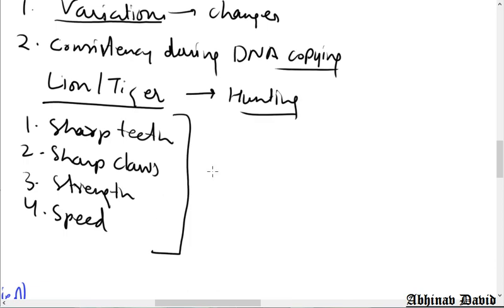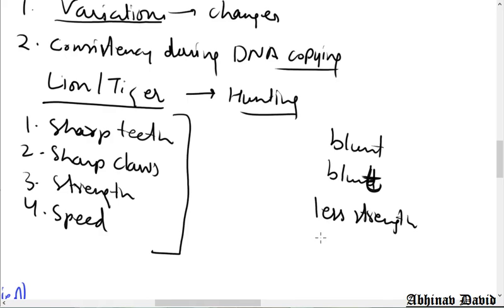So do you want any change in these features to take place so that these changes can pass to the next generation? Suppose the changes are made in the sharp teeth, they become blunt. Sharp claws, they become blunt again. Blunt means which are not sharp. Strength, less strength.